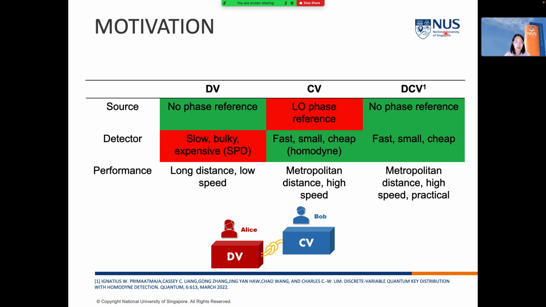So given the advantages and disadvantages of these two protocols, it is interesting to ask whether we can combine these two protocols to leverage the advantages. Our group has proposed a hybrid QKD protocol that uses the source from the DV-QKD protocol and the detector from the CV-QKD protocol. Our protocol has the advantage of being more practical and also works well at high speed, and it works best in the metropolitan distance regime.